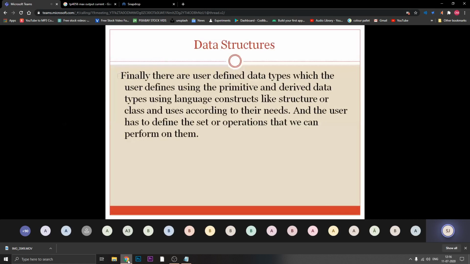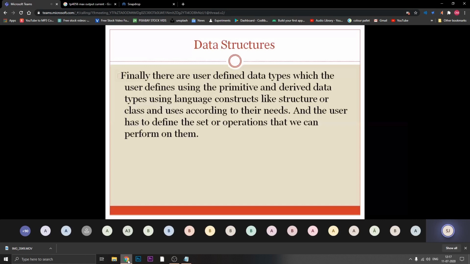Next, there are user-defined data types which the user defines using primitive and derived data types. You are using structure in C, and in an object-oriented language you are using class. Depending upon the needs, you are using a combination of primitive and non-primitive data structures. Along with that, you are designing some operations into it to make it workable for a particular program or a particular application.